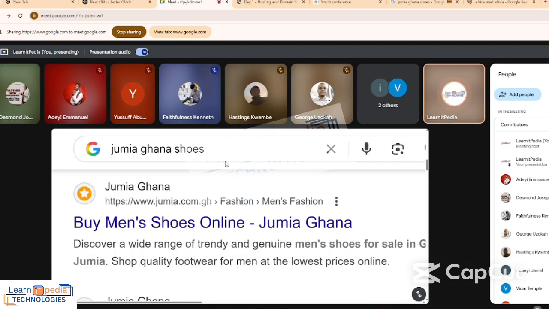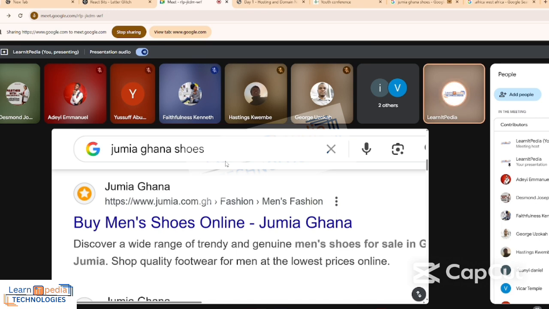Just type it on Google. You can't know everything. You can't know all the extensions. The extension is .com, but when you want to be specific to a country, like in Nigeria we have .com.ng. It means if I want to start my business, .com.ng is always cheap. Some hosting companies will even give it to you free. It means my business is majorly for Nigerians. Let's say I'm selling Nigerian foods that people can also buy in Ghana and outside. If I want to focus only on Nigeria, I can buy the domain .com.ng.